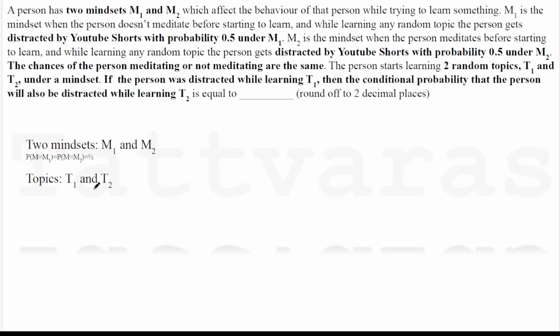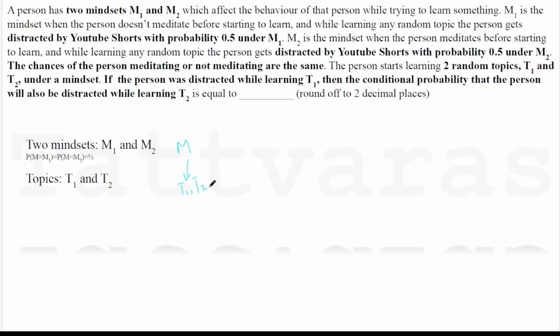Once the mindset is taken, it's fixed. And under that mindset, the person is going to try to learn two topics, T1 and T2. So once again, there is a mindset which is going to be fixed, and under that mindset, the person will learn two topics.